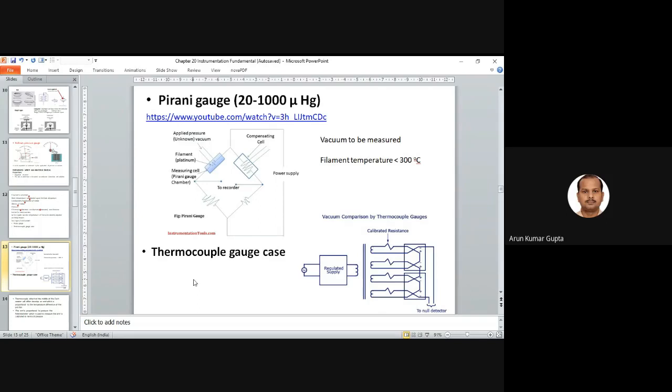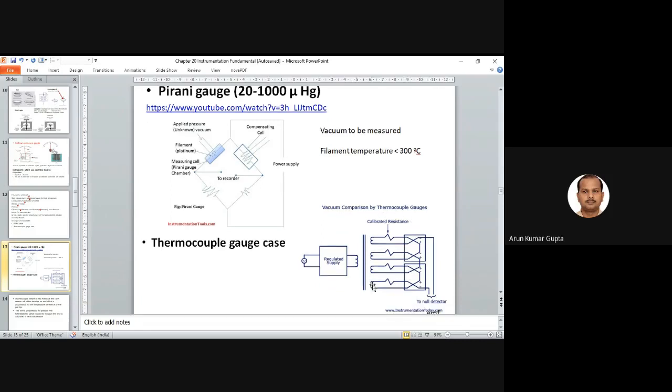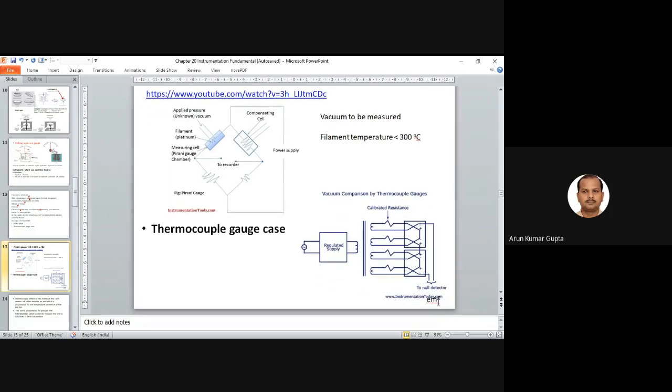Now the thermocouple gauge: it is basically vacuum measurement by the thermocouple gauge. It measures the EMF, electromotive force, and we calibrate based on this.